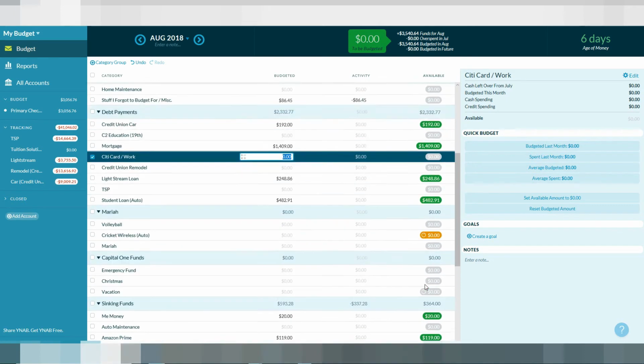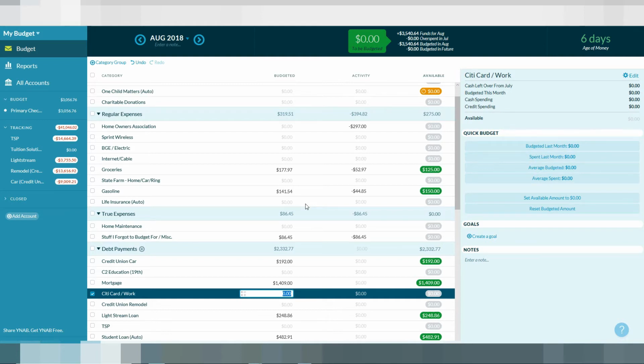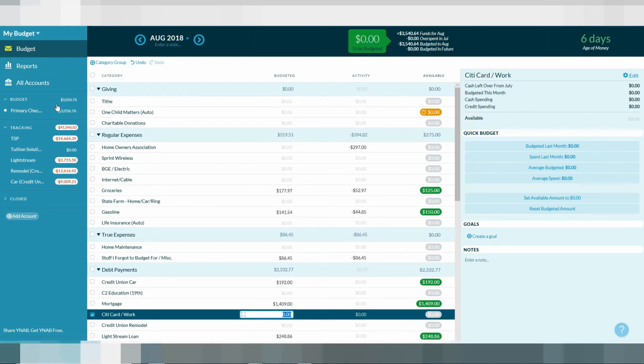So that is how I do this. Every payday, I go in and do the same thing. And then usually I use the app to enter in my transactions as they happen. And then on Mondays, I go in and make sure I reconcile. And so next Monday, I'll probably show you how I do that to make sure I'm tracking correctly. So that is what I do on payday, and that's how I use Microsoft Excel and my You Need a Budget.